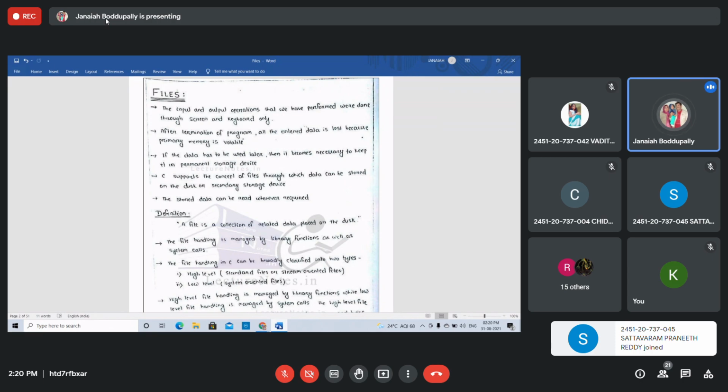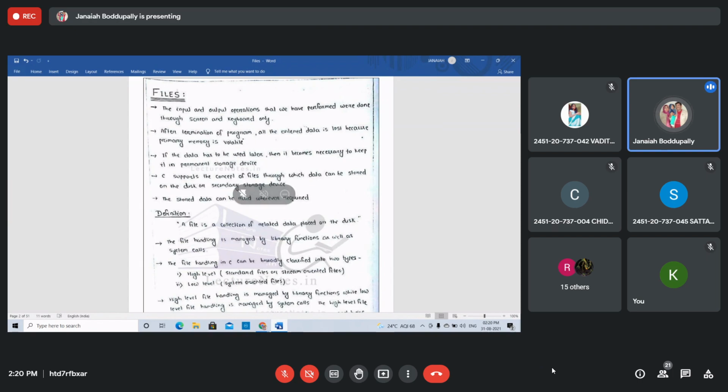If the data has to be used later, then it becomes necessary to keep it in a permanent storage device. We use volatile memory, but once you terminate the program, the data will be lost. That's why we need to use permanent memory, the permanent storage device.